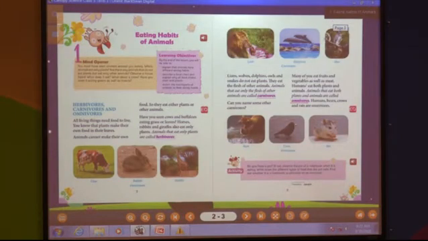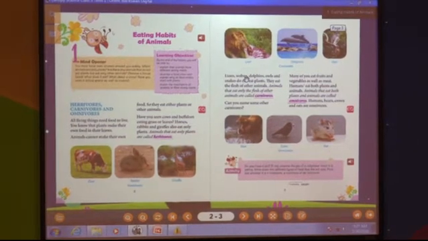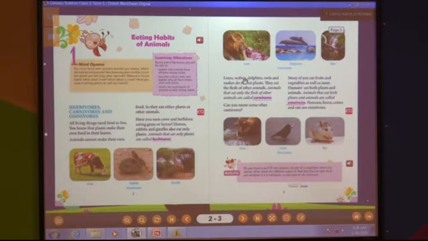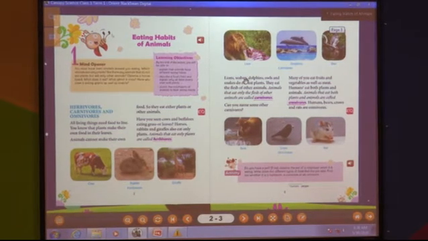I explained to you yesterday about humans also. We humans are omnivores. How? Because some of us love to eat chicken, mutton, fish. Yes or no? So, even regularly what do we eat? Vegetables, fruits, dals. These all are what? Plant products.